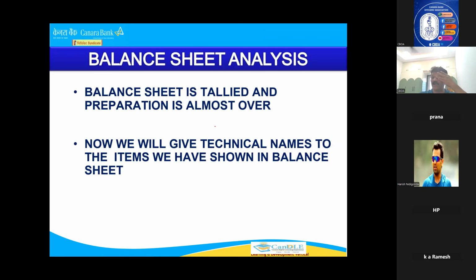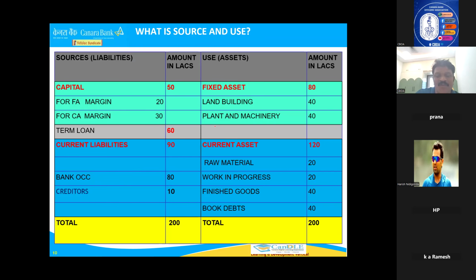Preparation is almost over. Now you should know what are the technical names which bankers use. Okay. Now let us see what are the names. First of all, we will see what is the source and what is the use. Okay. Source and what is the use.